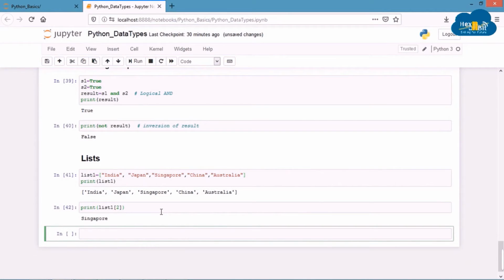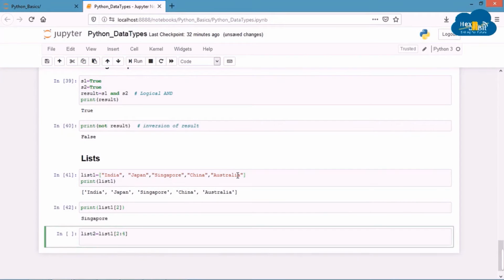You can also try out examples like a nested list, where another list is inside a list, and an example where all the elements of the list are of different data types. We can also create a new list by using just a section of our previous list by slicing it. For example, we can create a list named list2 which contains the second and third element of list1. We can do it like this: 2:4.